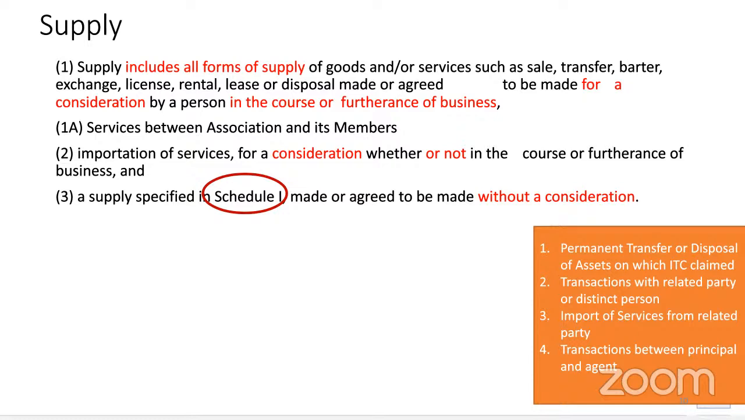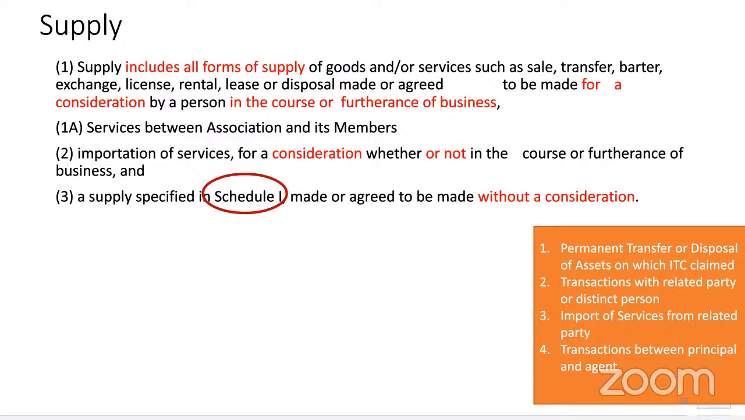Now, who is a distinct person? The persons with different GST but same PAN. Basically, my branch, which can be in the same state, or it can be in another state. Correct? So if I have a branch in Bangalore, I have a branch in Chennai, same PAN, but different GST, distinct person or related persons.